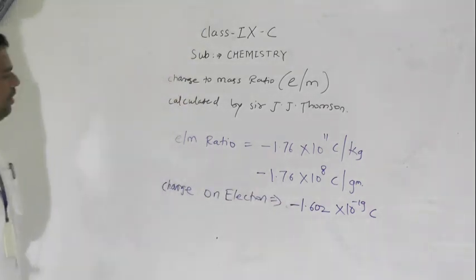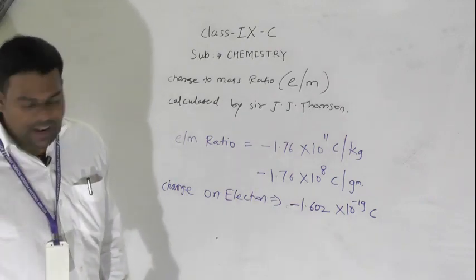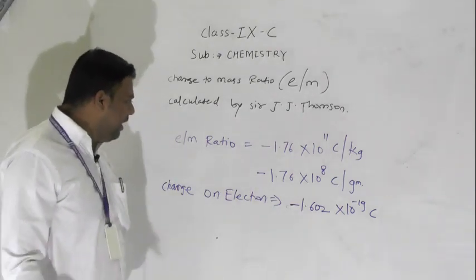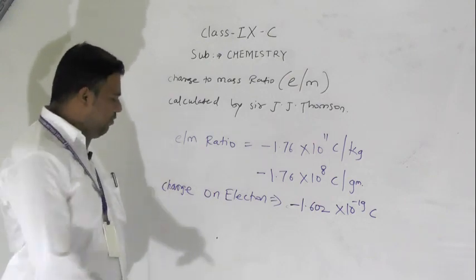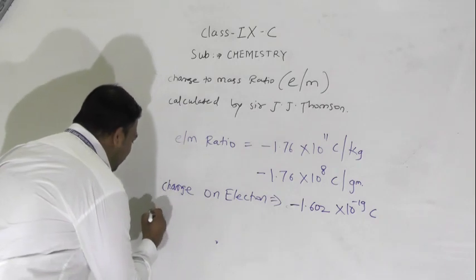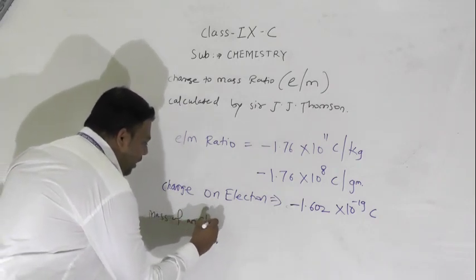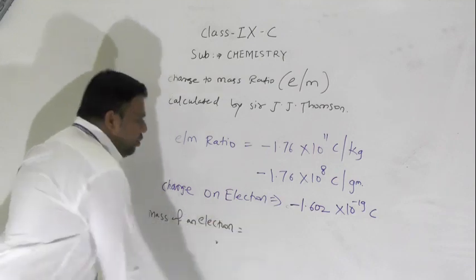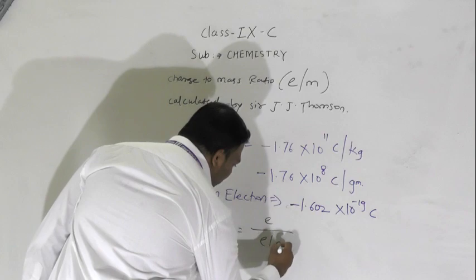Now for the calculation of the mass of an electron, see what the calculation is. Mass of an electron is e divided by e by m.